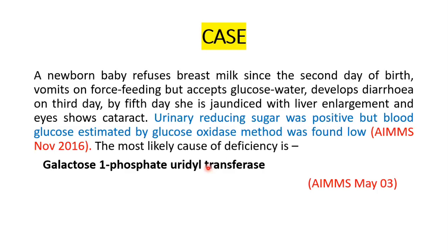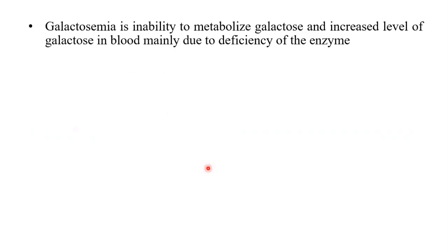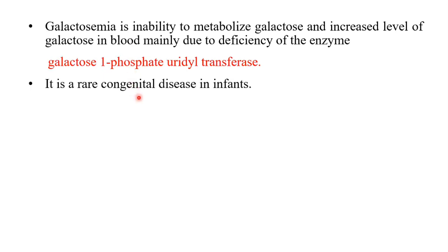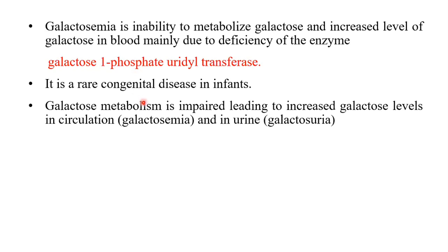Okay, so now let's go into the details of what galactosemia is. Galactosemia is the inability to metabolize galactose, and as we saw, galactose will be increased, and when it increases in the blood, it is known as galactosemia. This is due to the deficiency of the enzyme galactose 1-phosphate uridyl transferase. This is a rare congenital disease in infants. Galactose metabolism is impaired, which leads to an increase of galactose in blood, known as galactosemia, while in the urine it is known as galactosuria.